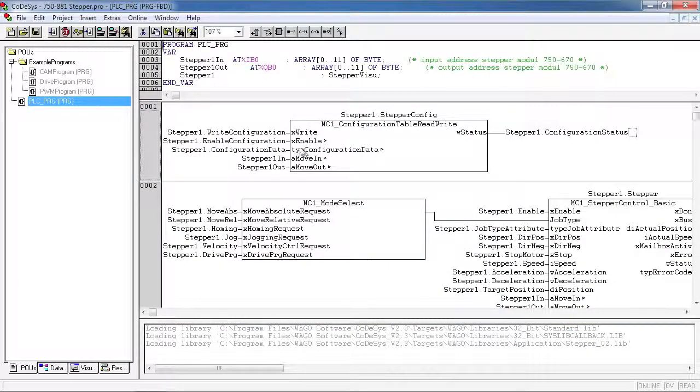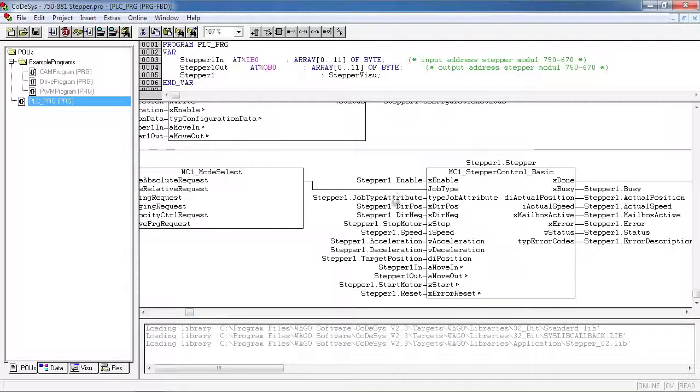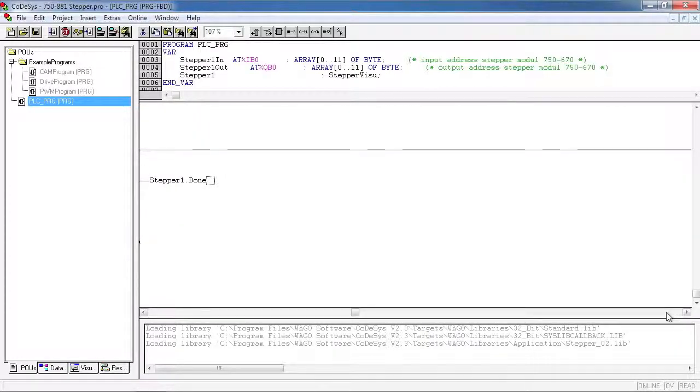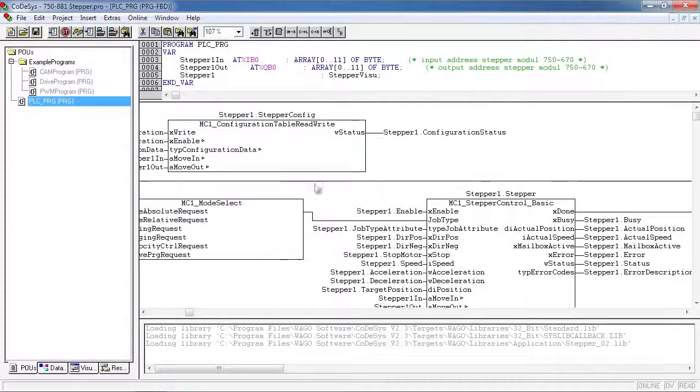And in PLC-PRG you'll just see three function blocks. One is a configuration function block, which allows you to parameterize the stepper. And then on the second run, we have for the operation a mode select tied into the stepper control basic function block. And again, this is just parameterizing the stepper motor module.